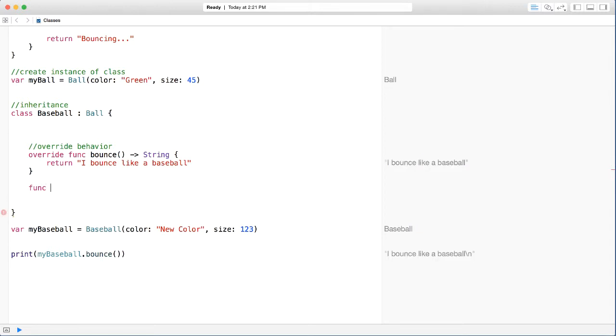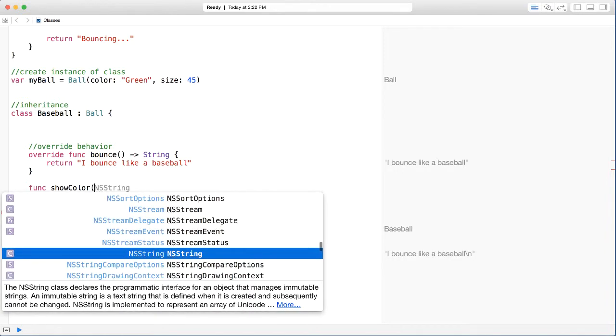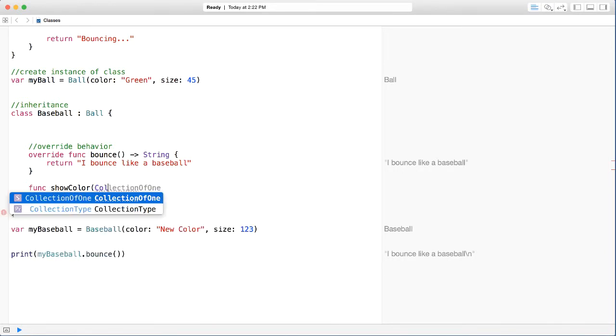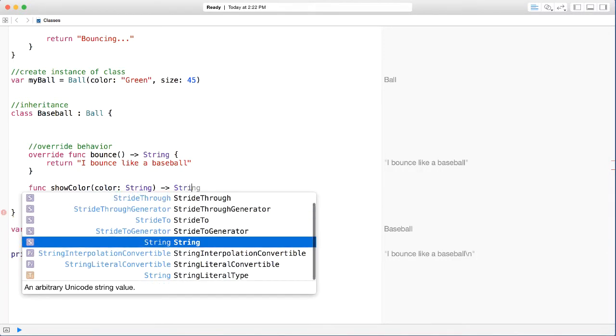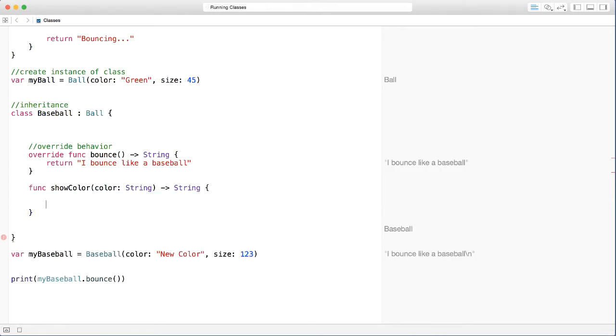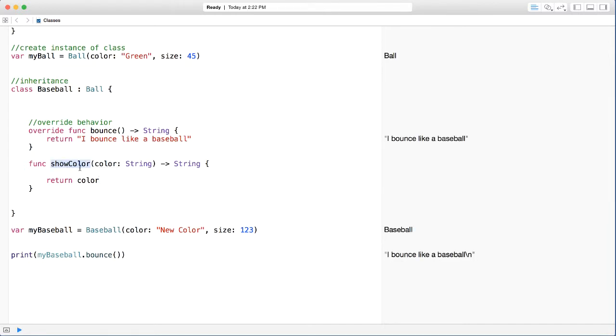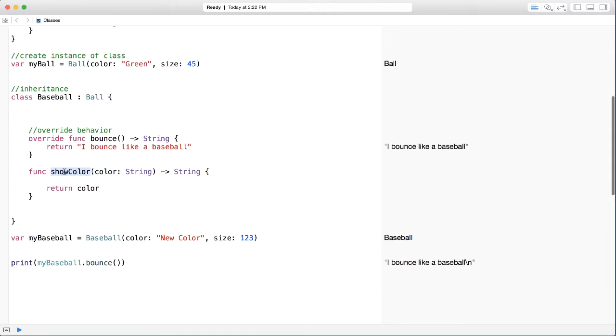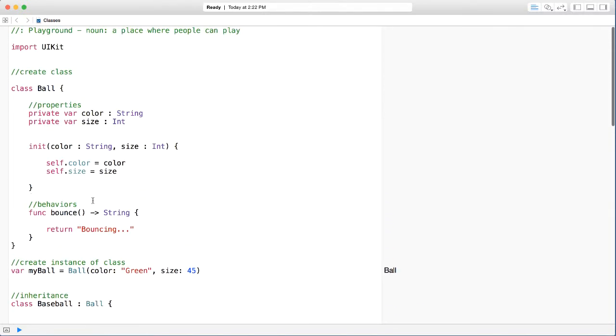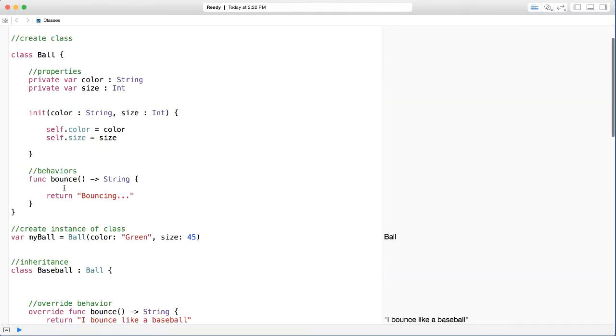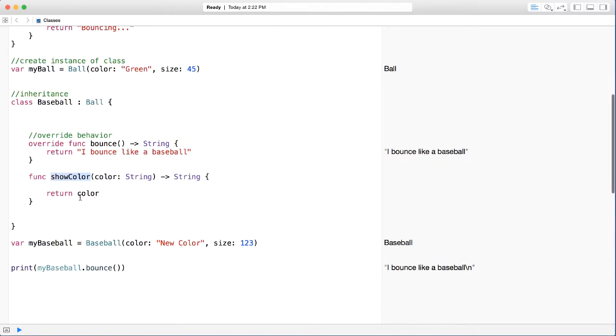We can just go ahead and say func show color, for instance, right? And we can pass in a color string, and we make sure that it returns a string. And here we can say return color. There we go. So you can see now we have this show color func, which is not being overridden from anywhere because we don't have any other behavior in our ball class here, which is the parent, right? So we are creating this function inside of our baseball. So this is just for our baseball.